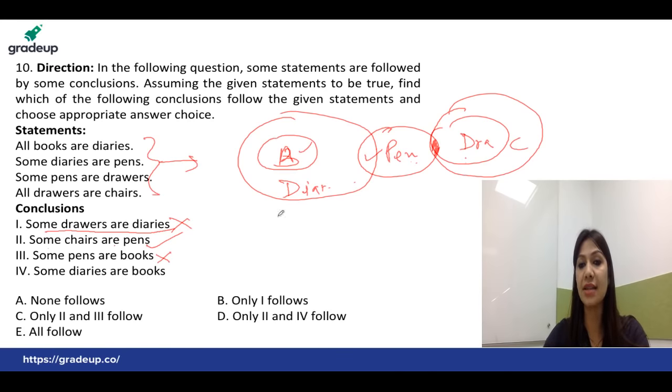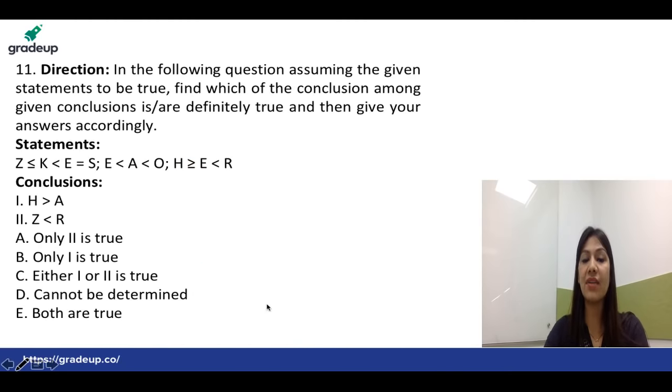Next is some diaries are books. You can check that the entire part of books is inside diaries, so definitely some diaries are books. That's absolutely fine. So the right answers are second and fourth, and that is exactly mentioned in option D. Yes, option D is the only right answer, students. Now we have the next question.